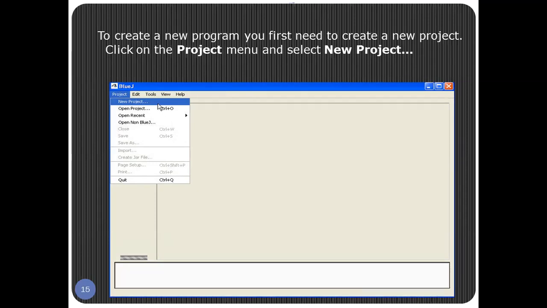Before starting to make any program, step number one is to click on Project and then click on New Project. If you already have some other project ready, then you can open that by using Open Project. But right now, since we are starting to learn Java, step one will be clicking New Project.